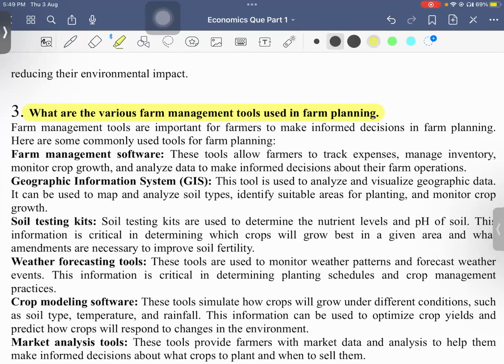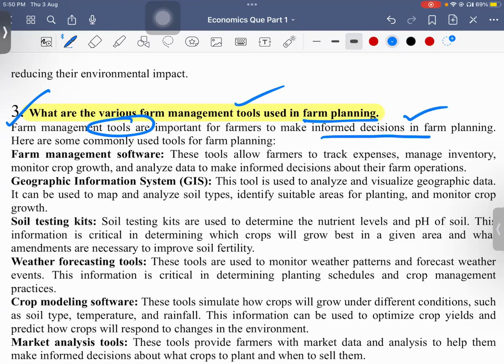Next, the question is: what are the various farm management tools used in farm planning? This question many students were asking, and we used to not get good answers. When we checked what the important tools are, it can be interpreted in different manners, but the tools means are important for the farmers to make informed decisions in farm planning.